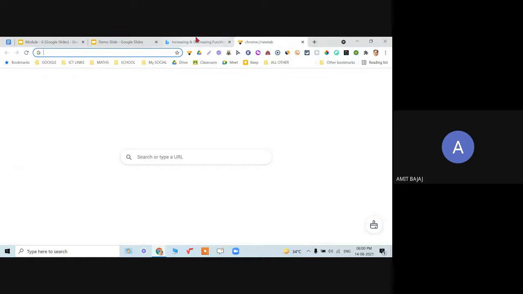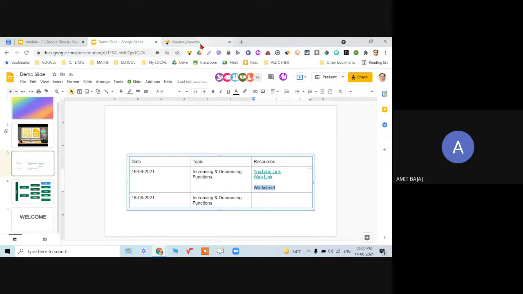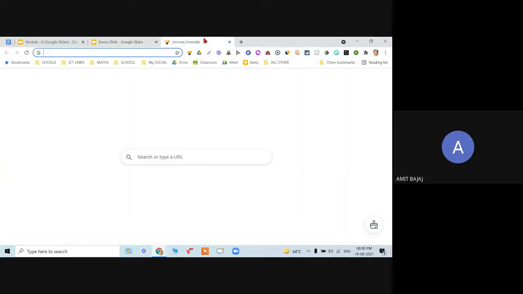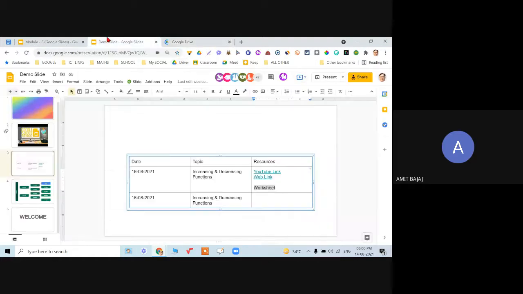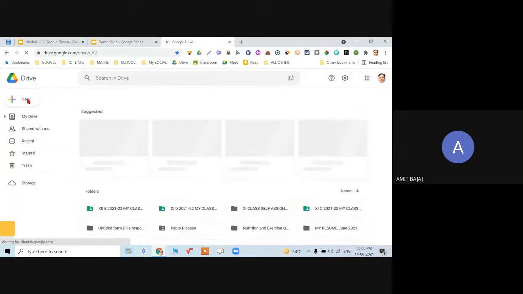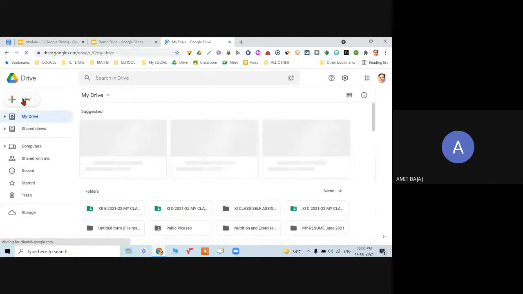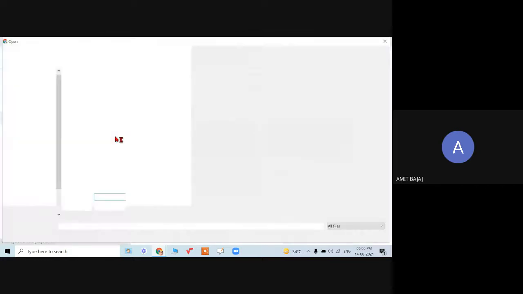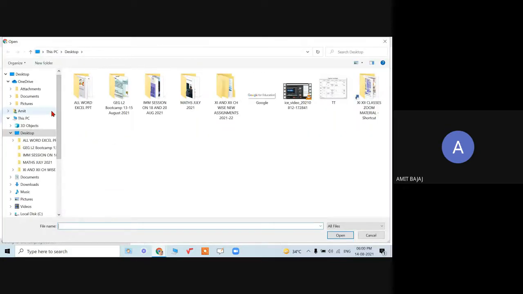Let me go to the drive. So the account I need to check. Yes, it's in the same account. So let me quickly upload the worksheet I have just downloaded.